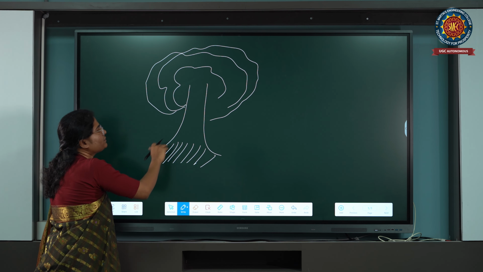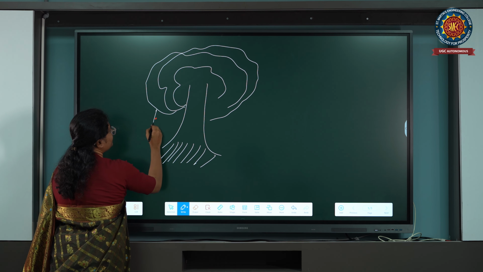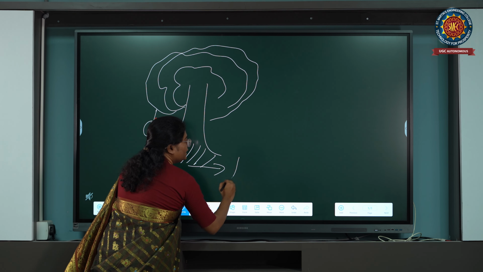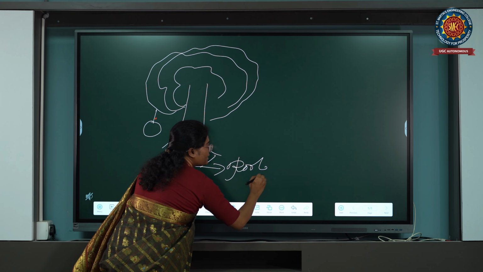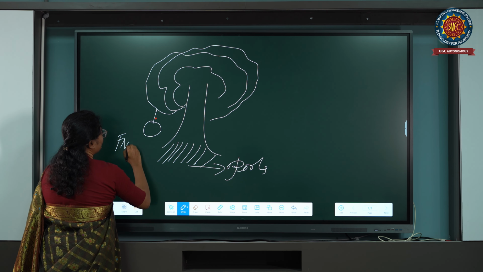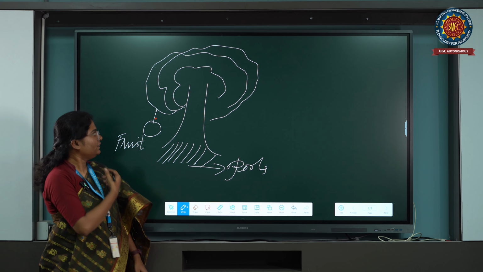Usually a tree has leaves, trunk, roots and fruits. At the end of the day, we will be focusing on the roots and fruits.